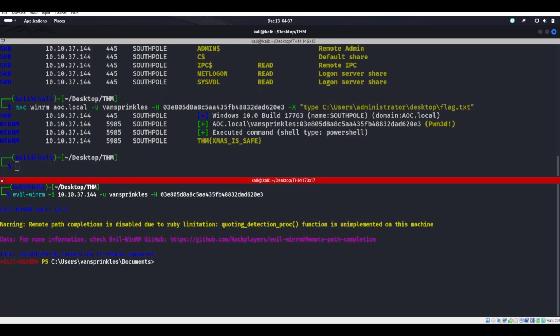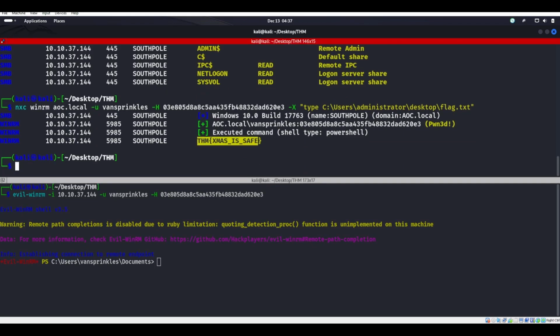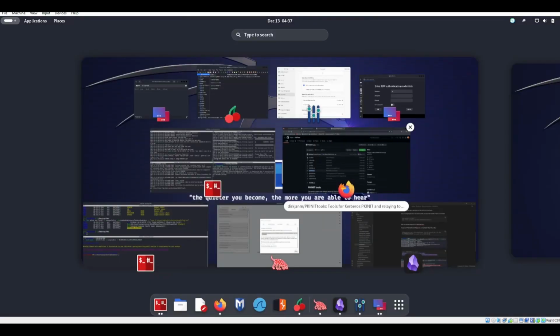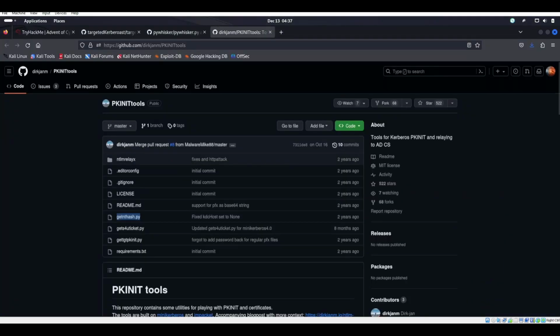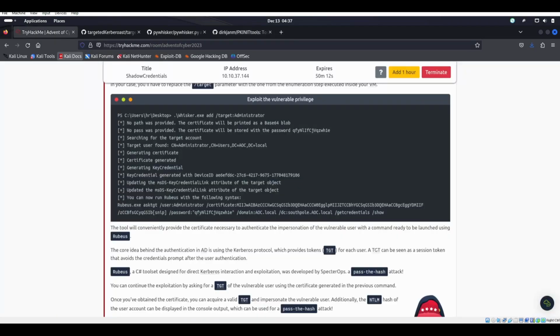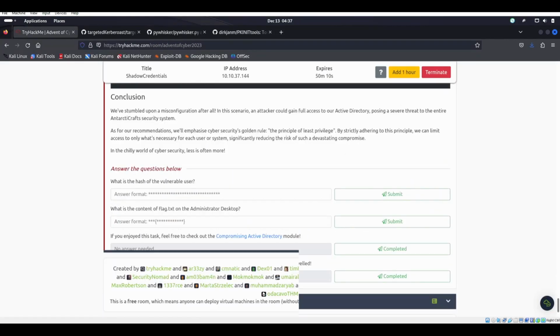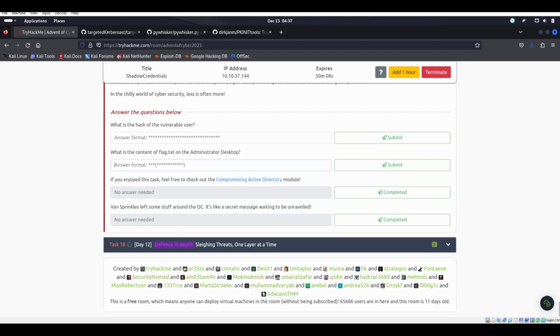And then there we go. THM Xmas is safe. Easy day, okay? So that's utilizing this all through Linux, not using PyWhisker.exe, or Whisker.exe, and not using Rubeus or anything like that, and doing it all throughout Linux, right?